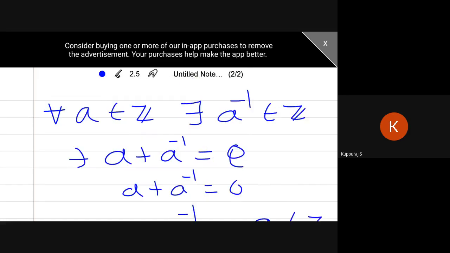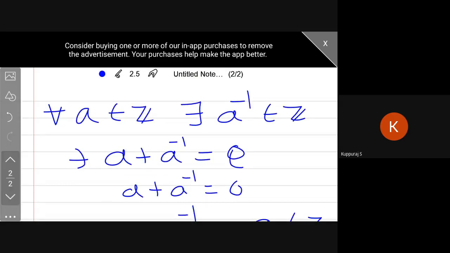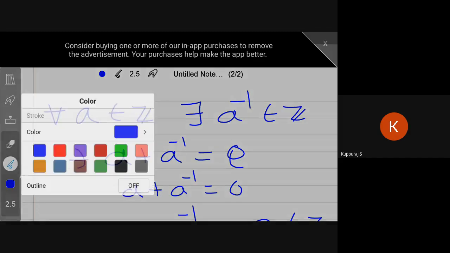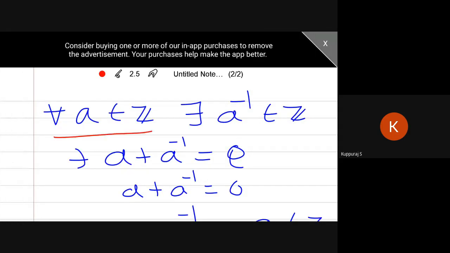If you choose any element in Z, there exists an element in Z such that the addition of the two elements is nothing but the corresponding identity element. Here why am I saying addition? Because the given operation is addition. Wherever the operation is given, you have to apply the appropriate operation. So from this easily you can derive your A inverse.